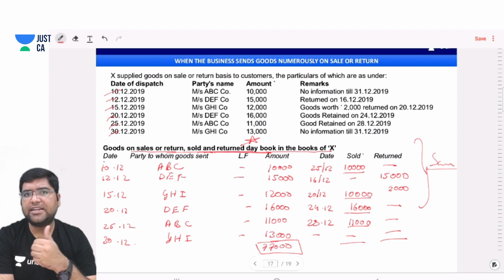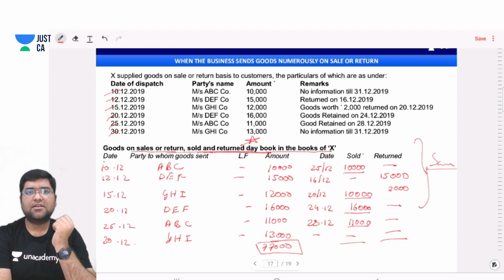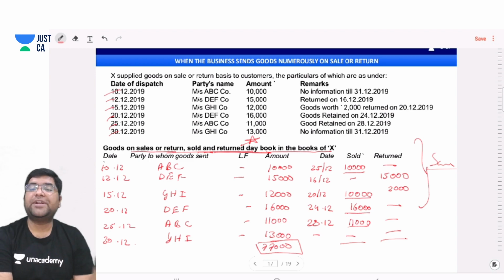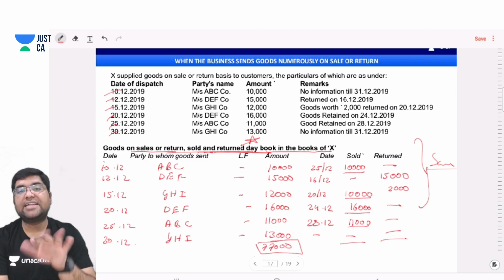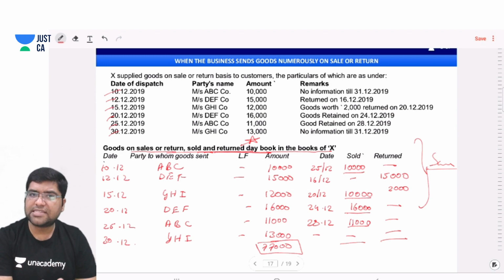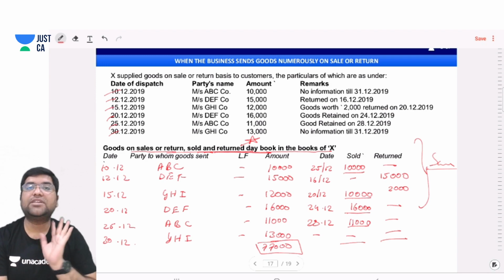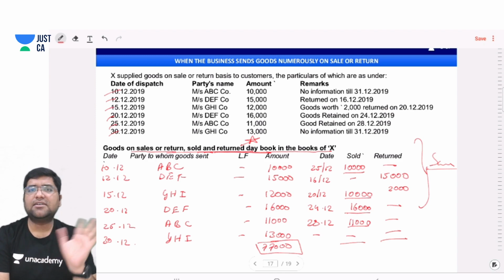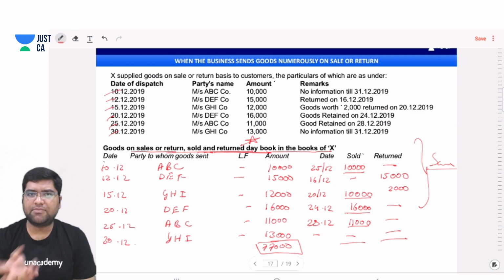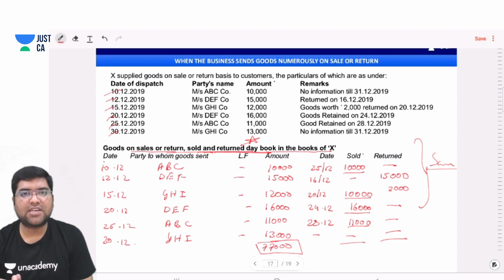I don't know whether it is a mistake, or the institute might have copied it from somewhere else. But if the institute has given the solution, you will have to read that solution also. The daybook is the same, only the ledger account is different. If you have the daybook, you will understand the ledger account. It is almost similar, only the names of the accounts used are different.